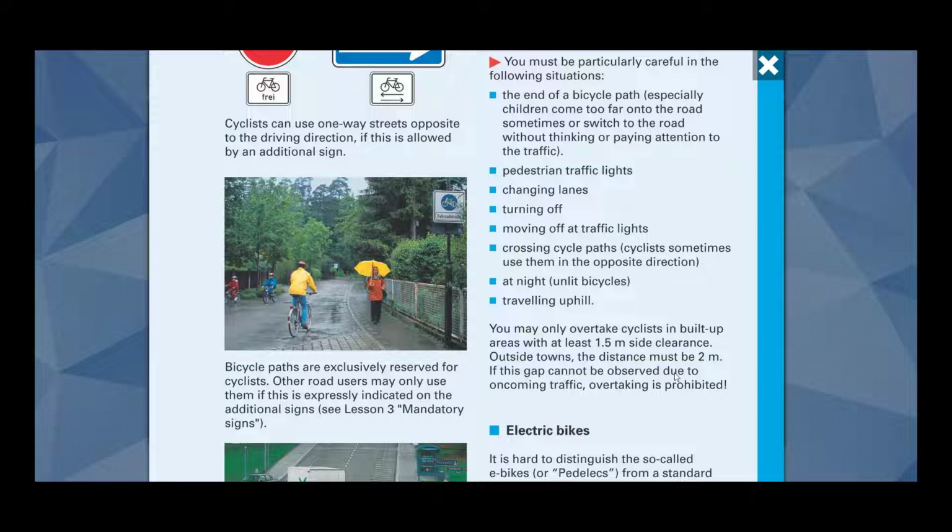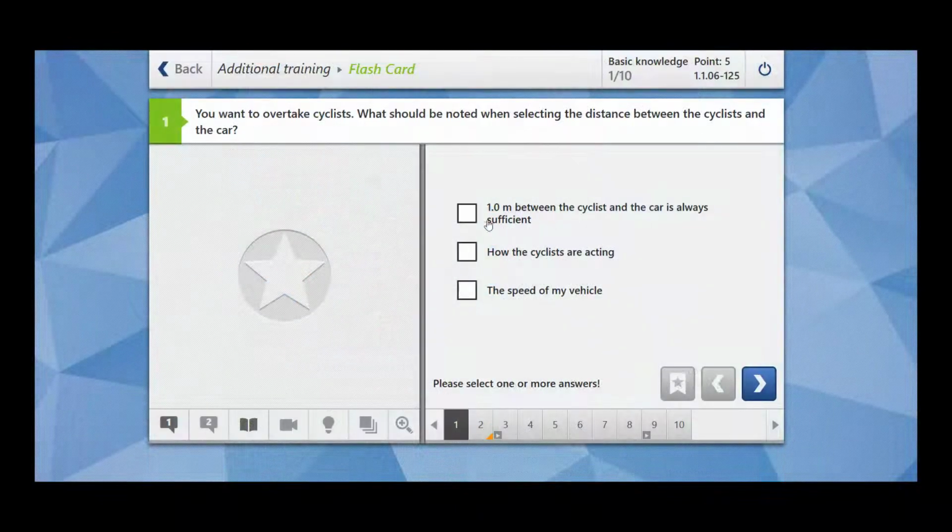If this gap cannot be observed due to oncoming traffic, overtaking is prohibited. This is a rule. 1.0 meter between the cyclist and the car is always sufficient. This is wrong. Inside it's 1.5 meter, outside it's 2 meter. How the cyclists are acting? Yes. The speed of my vehicle? Yes. So whenever you want to overtake the cyclist, how fast you are driving your vehicle and how the cyclists are acting, both these factors decide how much distance you should maintain between the cyclist and the car. But the minimum should be 1.5 meter inside city and 2 meter outside city.